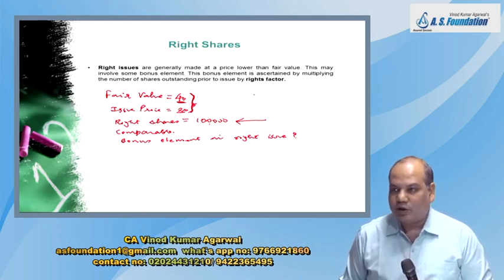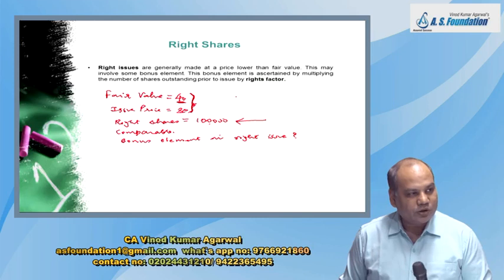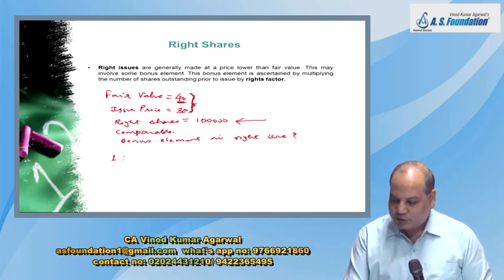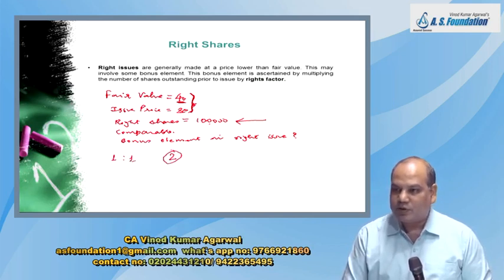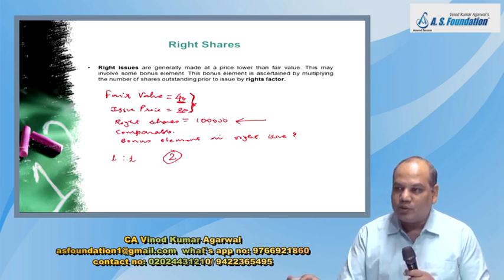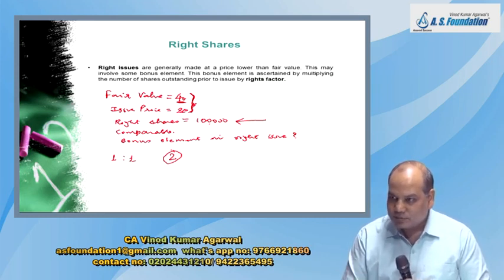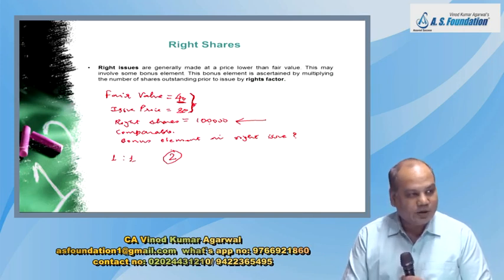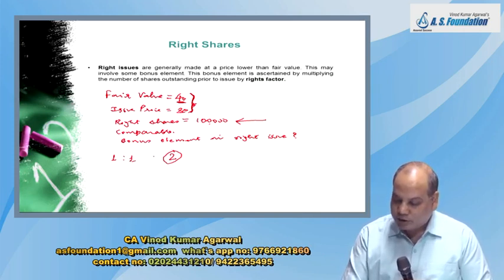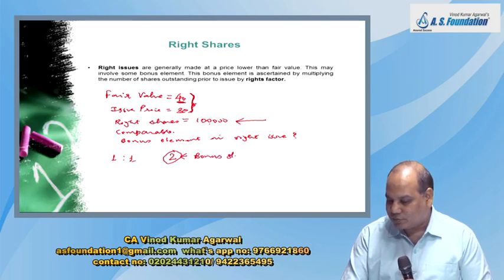We have to find out here also, like in bonus share where we found it directly. In case of bonus share, if it is 1:1, I will multiply the previous shareholding by 2 to get the number of shares including the bonus effect. But here I cannot do it directly, so I have to find out one adjustment factor. This was for bonus share, not to be confused with this discussion.